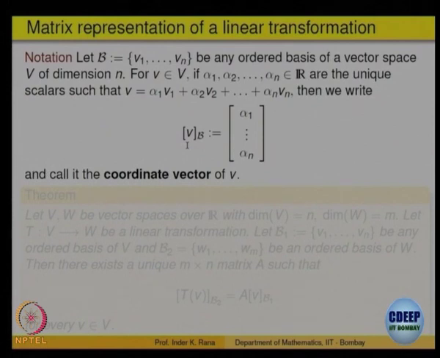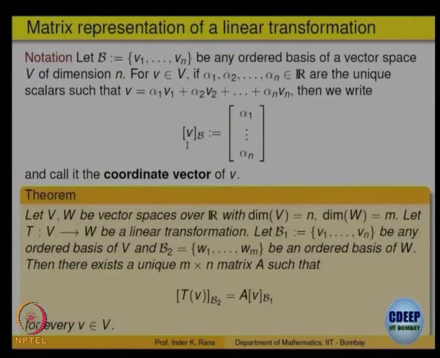So, what is the theorem? The theorem says the following: if T is a linear transformation from V to W, let us say the dimension of V is n and the dimension of W is equal to m, then fix an ordered basis V1, V2, Vn for V. For W, of dimension m, fix an ordered basis W1, W2, Wm.